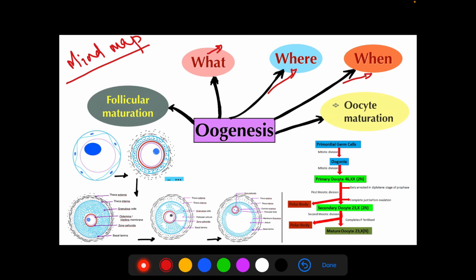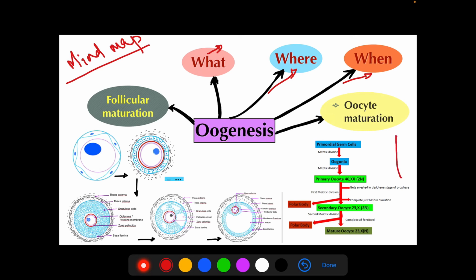As soon as it forms the primary oocyte, it gets arrested till puberty. After puberty, with the attainment of menarche, it starts maturing. Not all the primary oocytes start maturing. 15 to 20 will start maturing. The others remain in the arrested stage till they get a turn. It continues till menopause.